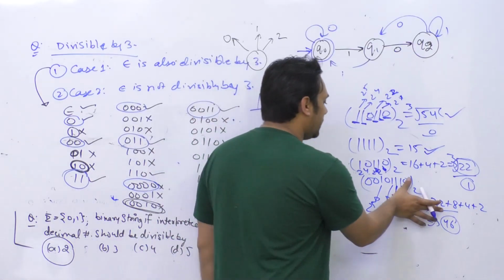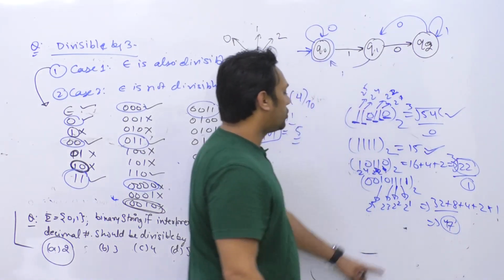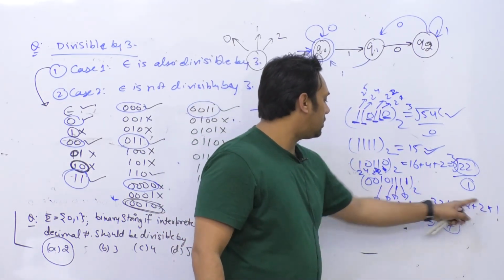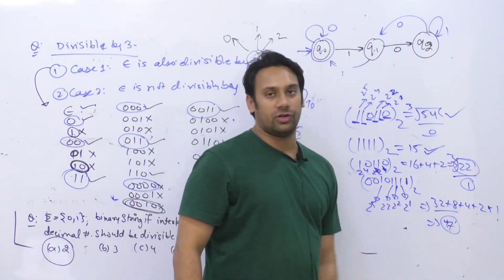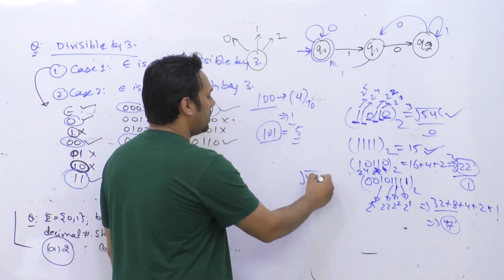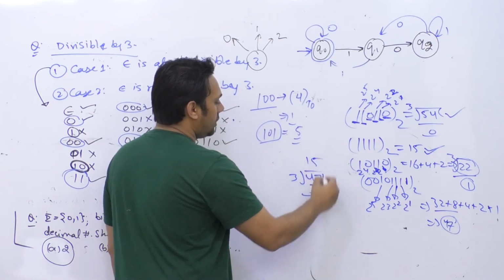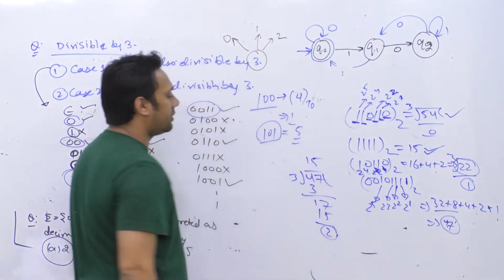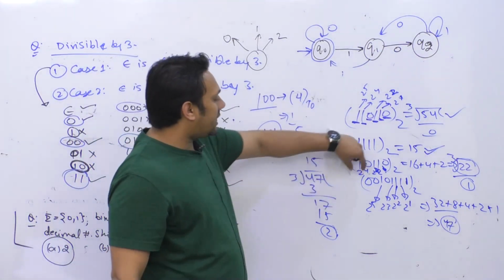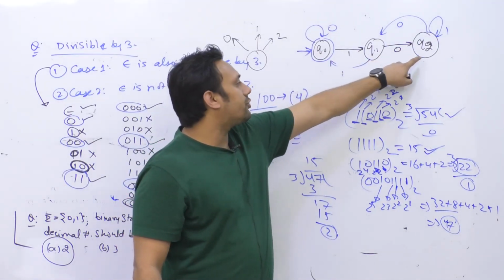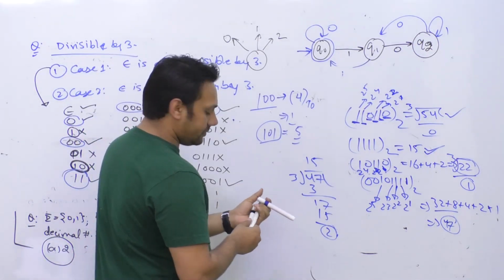So let us take one more value. If I change this value also as 1, so I think this number should become 47. Okay, so 2 raised power 0, 2 raised power 1, 2 raised power 2, 2 raised power 3, and 2 raised power 5. So this entire sum should be 47. And if you divide 47 by 3, so we should get a remainder as 2. अगर आप 47 को 3 से डिवाइड करेंगे, if you divide the number 47 by 3, you should get a remainder of 2. So that means if I give this number on this diagram, we should be at the state Q2. तो उस केस में we should remain at the state Q2. So let us try and give this.